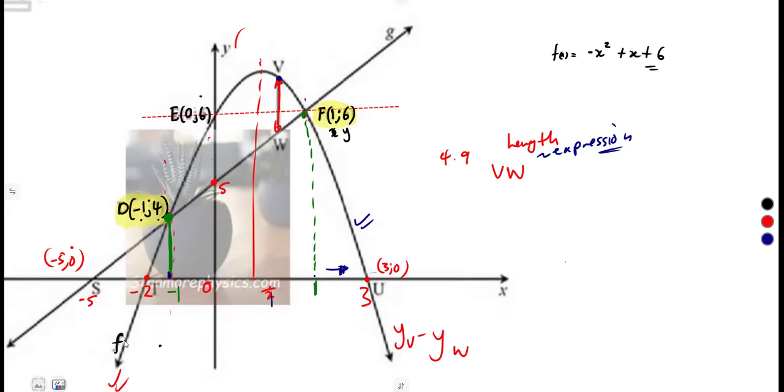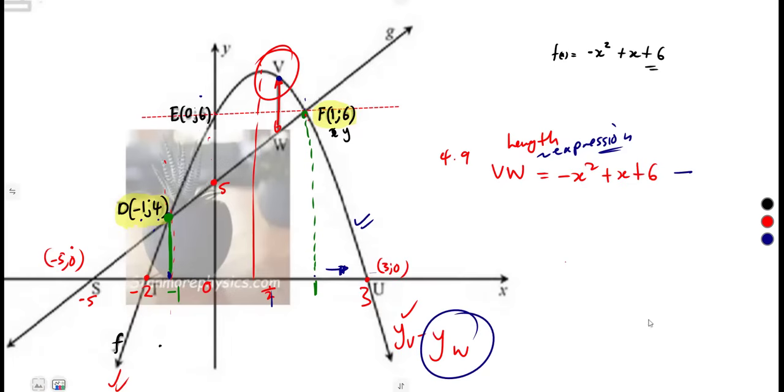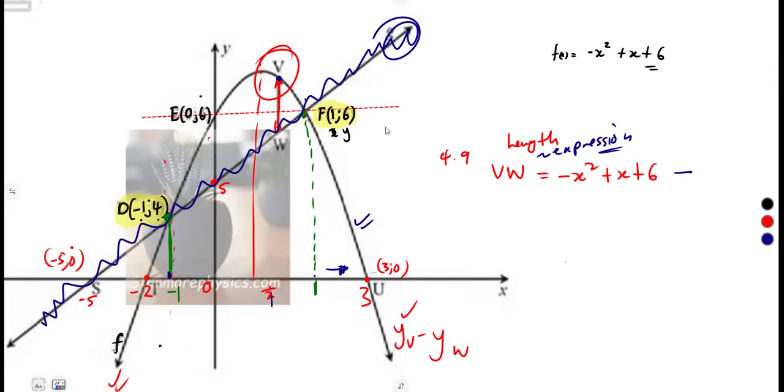The Y value at V is simply your f of x, as it is at that point of x which will be given. Since we do not know the value of x, we take the whole function representing the Y value at V, your f of x, minus x squared plus x plus 6. Minus the Y value from the point W, which will lie on our g of x. So we simply take the g of x as it is.